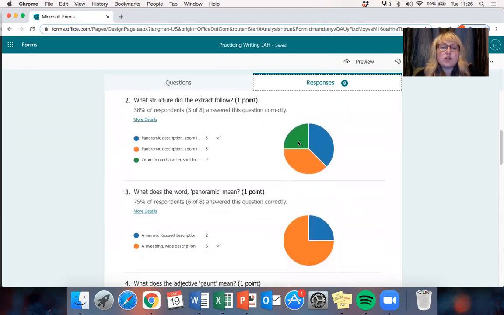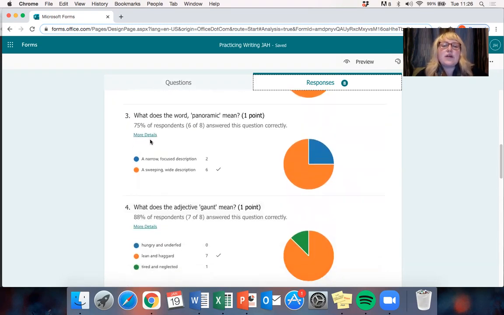Number 2, what structure did the extract follow? It was a panoramic description, absolutely, but it went panoramic description, zoom in on detail, and then a shift to character. It went in that order, the way that you structured your piece of writing. So well done if you got that correct. If you didn't, please make a note of that.